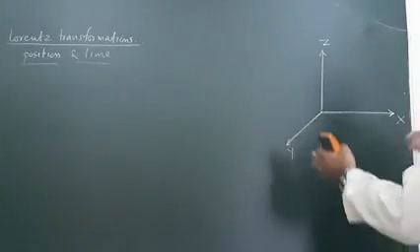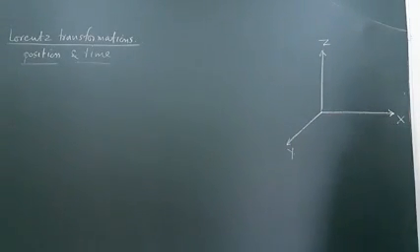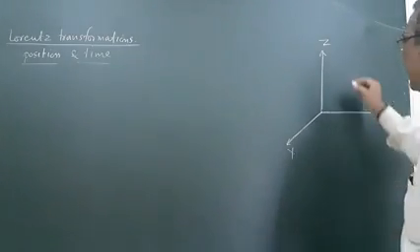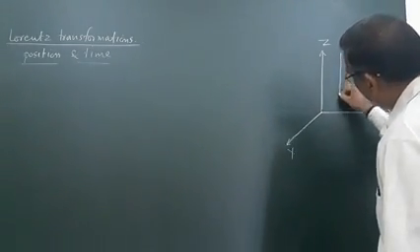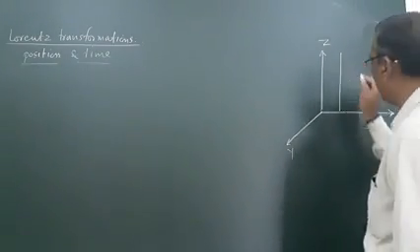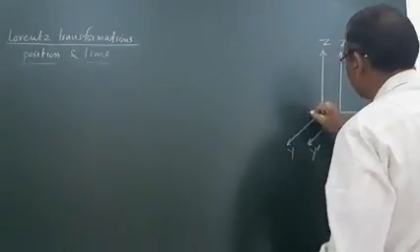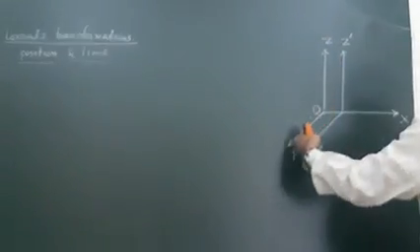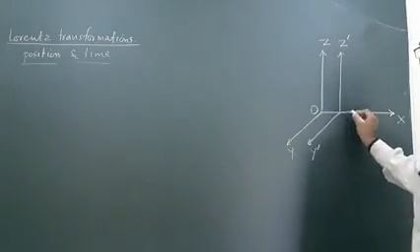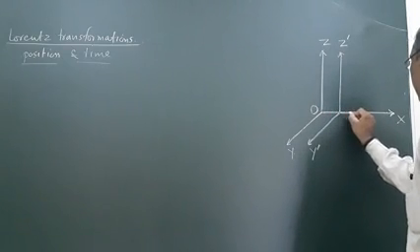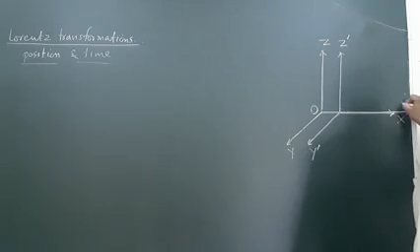I took the x-axis on the side, and this is one inertial frame, and the second inertial frame, which is attached with this, moving along the x-axis, its y-axis and z-axis move parallel to this y-axis and z-axis, and this axis is known as x-dash.